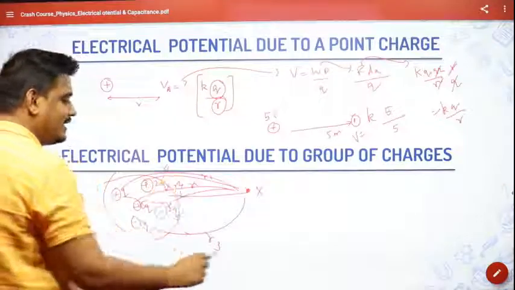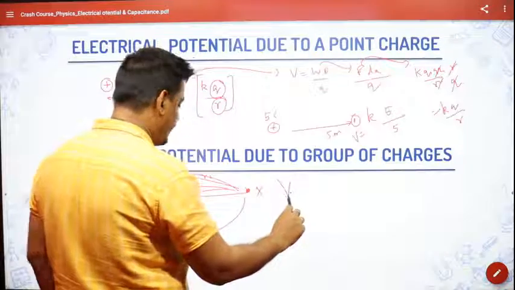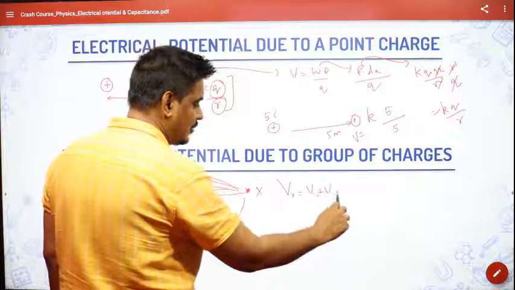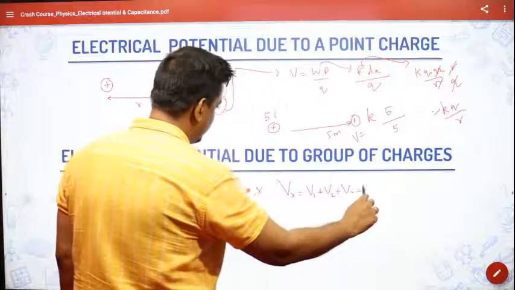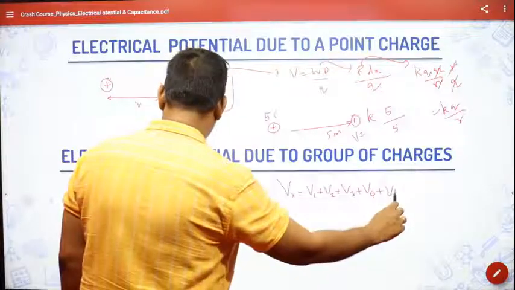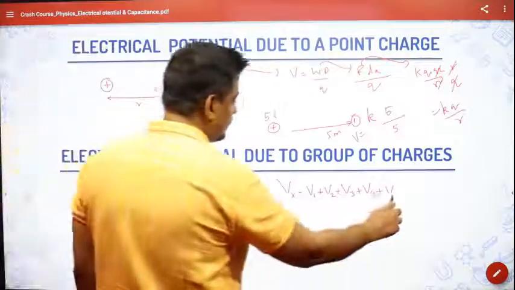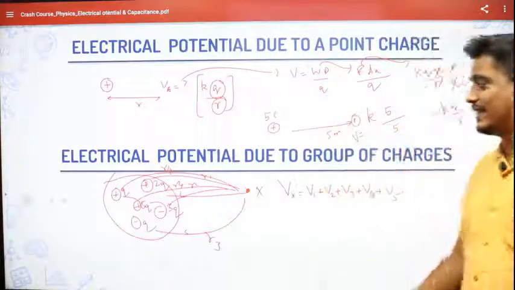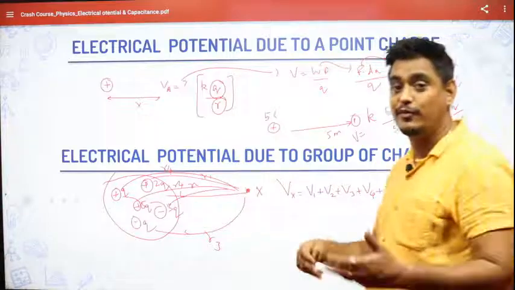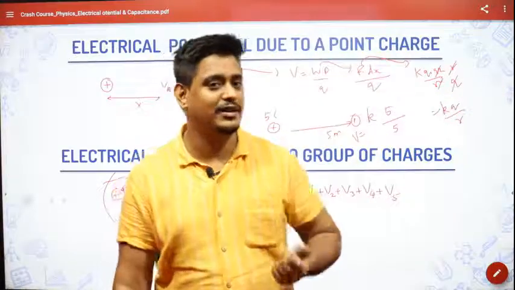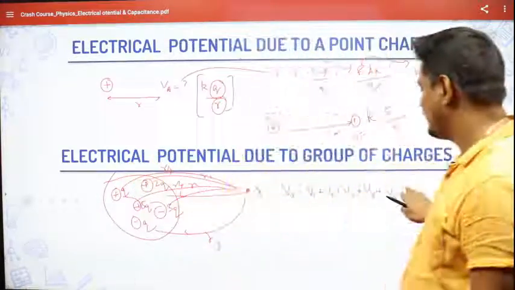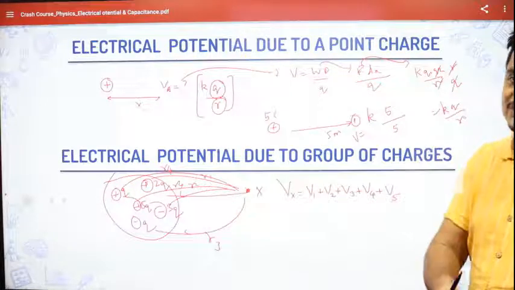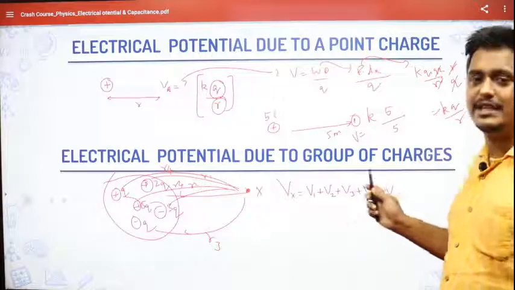So obviously, V net, overall V at X, will be equal to the potential due to the first plus due to the second, due to the third, due to the fourth, and, actually I have taken 5 here, so due to the fifth. One good thing is it is not vector addition. Electric field and electric force are vector quantities. So when you want the net electric field or electric force, it would be the vector addition of all those individual things. Here, it is a scalar addition, algebraic addition.